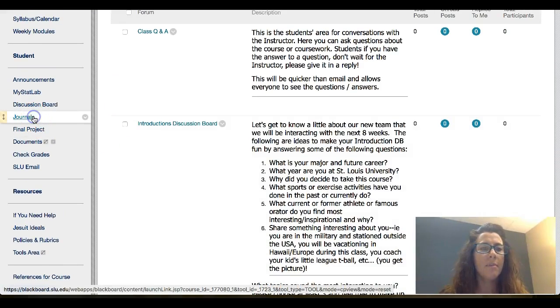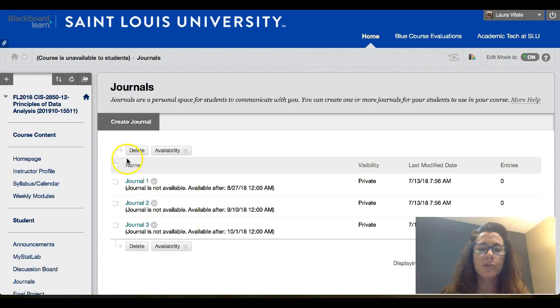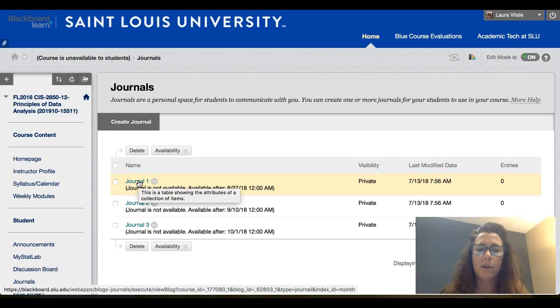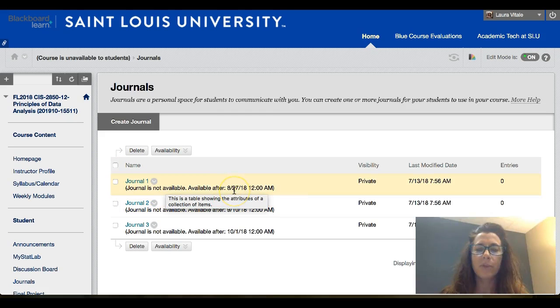Then the Journals tab. You'll go into complete your journals directly in here. You can press on Journal 1 when it's available. You'll see it's going to be available in week 2. And these are very private, so anything that you put in here will be shared with just me.